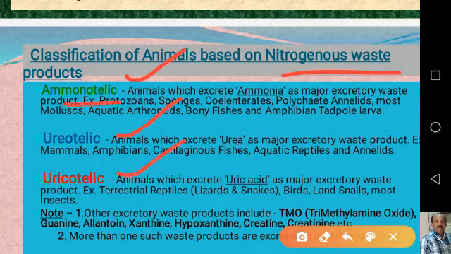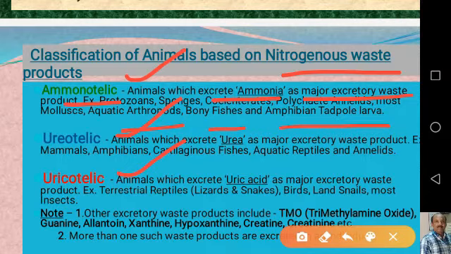Ammonotelic means the organisms or animals which excrete ammonia as the major excretory waste product. If you see the examples: the protozoans, sponges, coelenterates, polychaete annelids, most mollusks and aquatic arthropods, bony fishes and amphibian tadpole larvae. Only the aquatic amphibians excrete nitrogenous waste in the form of ammonia.